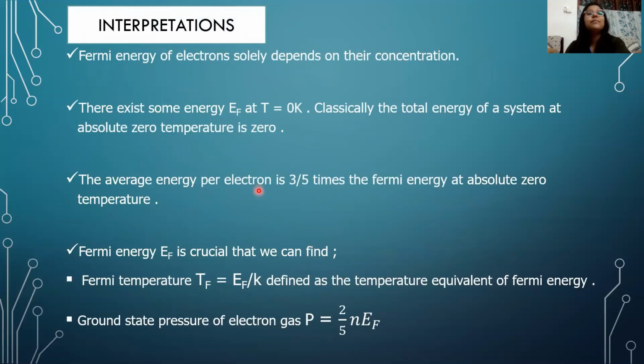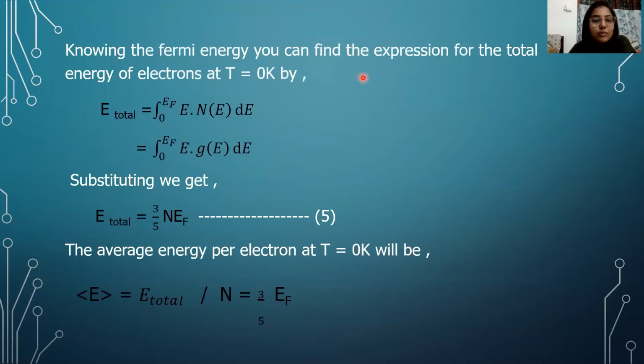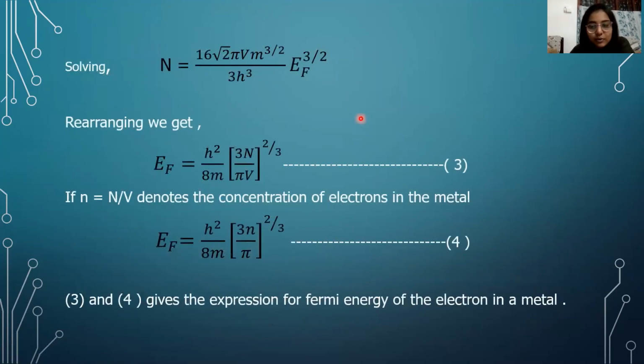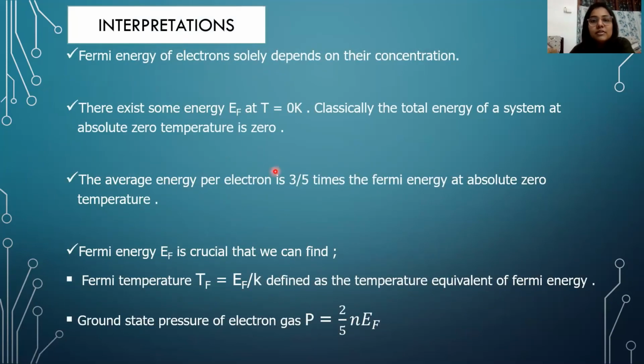Now, what are the interpretations that we can derive after doing this derivation? The Fermi energy of electrons solely depends on concentration. That is what we can see in the previous slide, in equation number 4, where h, 8, m, 3, pi, everything are constants. So we can see that E_F only depends on n. It is directly proportional to n to the power 2 by 3. So we can say that the Fermi energy solely depends on the concentration of the electrons in the matter.